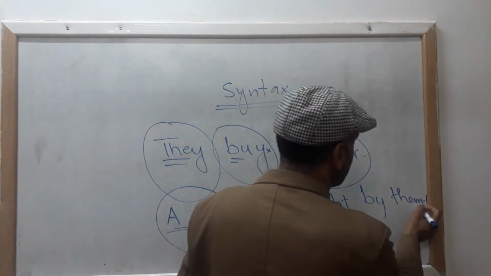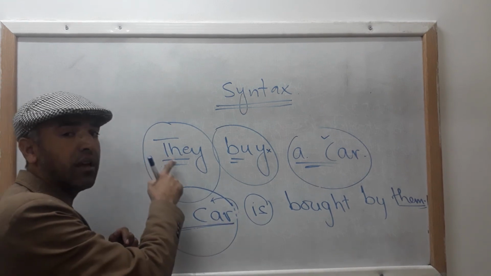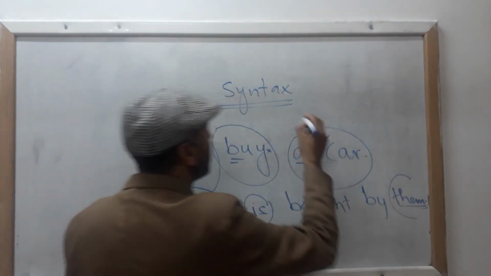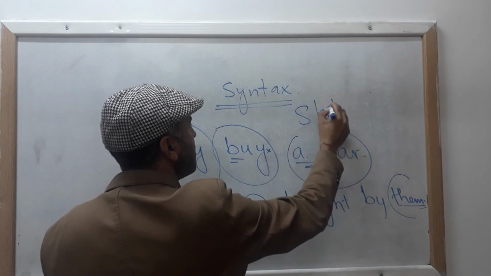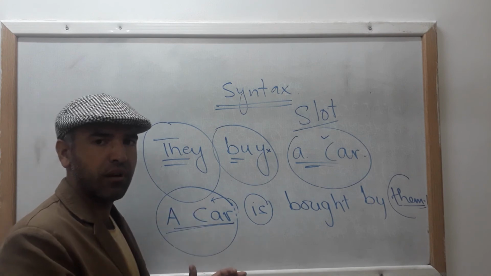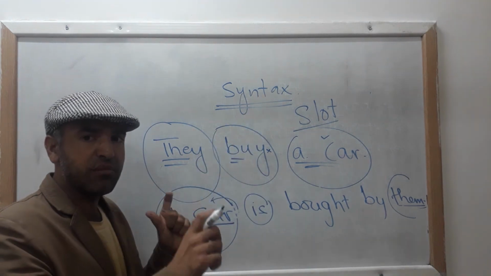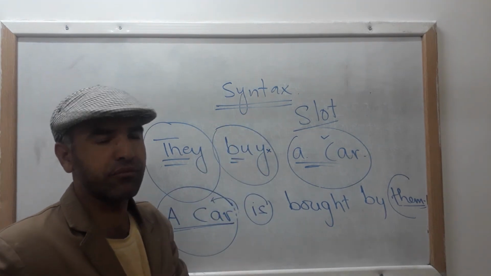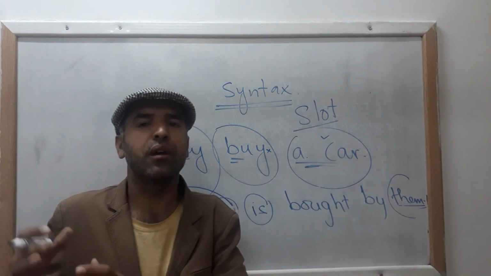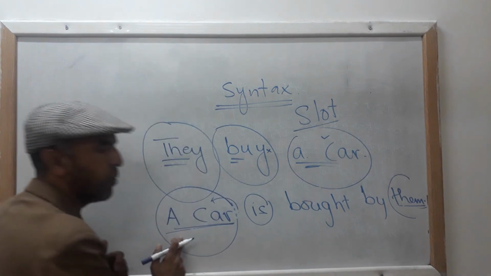So here we have used them. This is objective case of they, meaning when they goes at the place of object. Here the place which we call in English slot, S-L-O-T, slot. It means the proper place of a word in a sentence. These are very packed words that I would like every one of you to bear in mind. Syntax, arrangement of words in a sentence in English language. Slot means proper place of a word in a sentence. So slot wise, your subject doesn't fall here and your object doesn't fall over here.